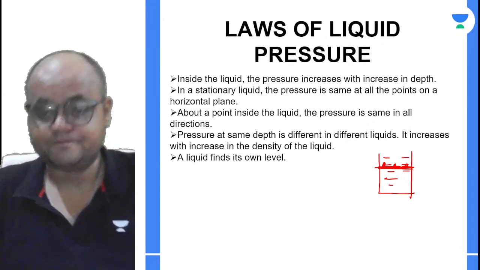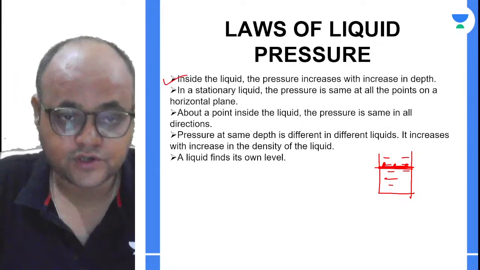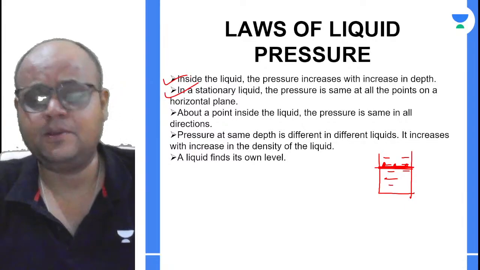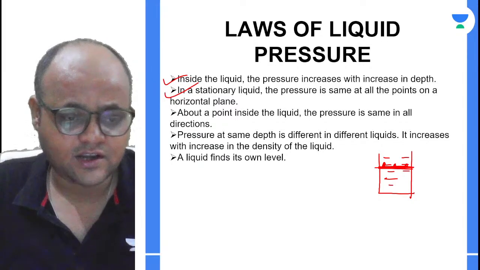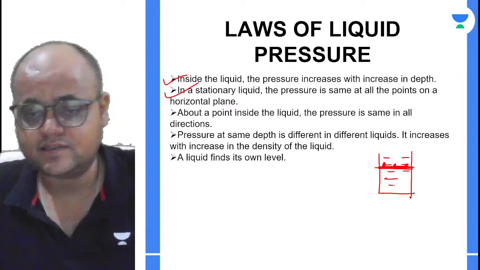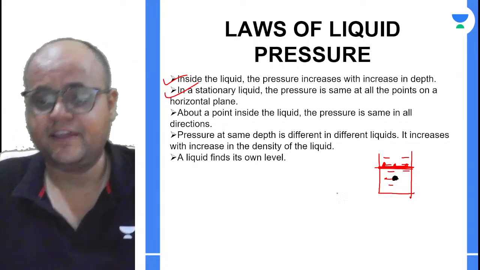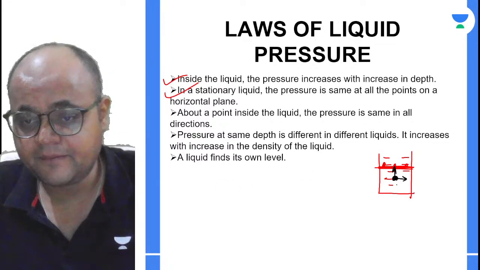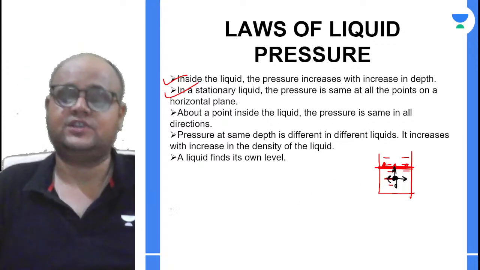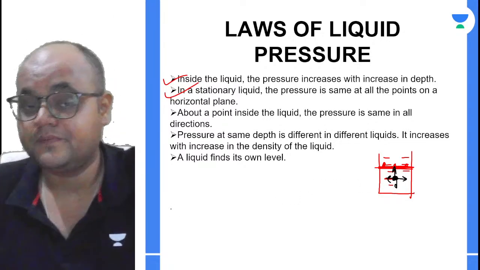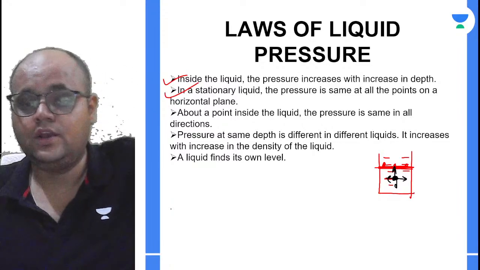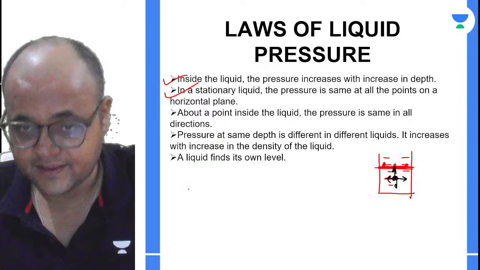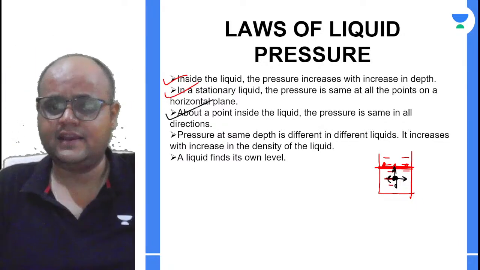Okay, the first two laws are done. The third one: about a point inside the liquid, the pressure is the same in all directions. A very, very logical law. Let me help you with this diagram. Let us assume that I have taken this point. If I take the pressure in any particular direction at this point, it will be the same. Later on, we'll be studying a law related to this in the later part of the chapter. Fine, so this point is also clear.